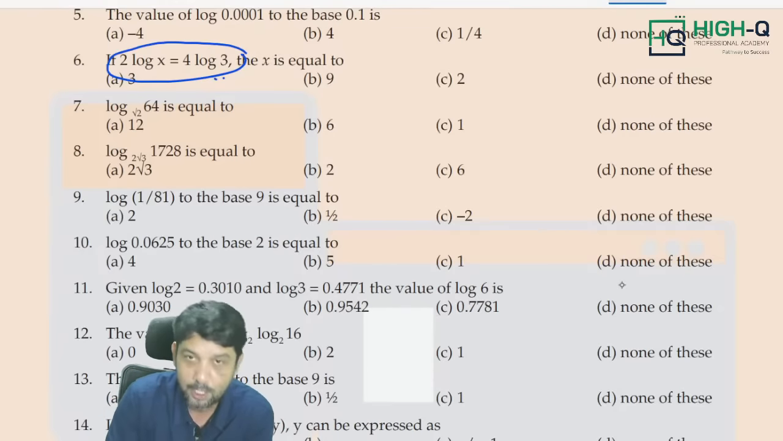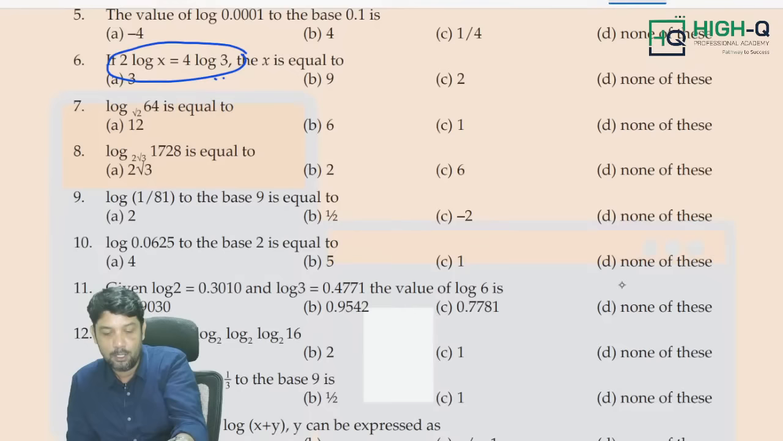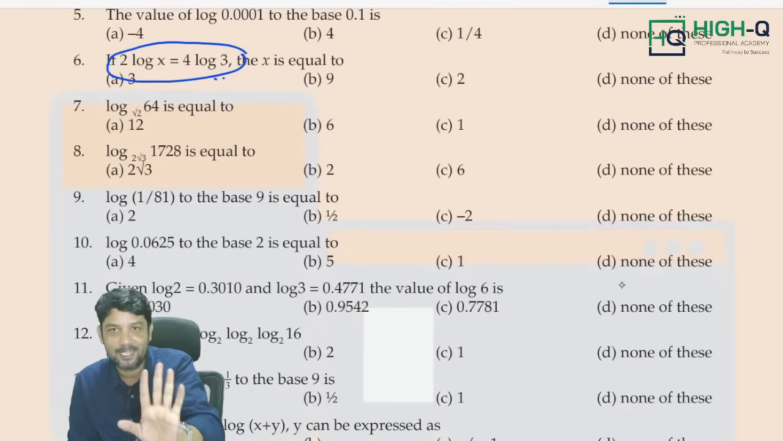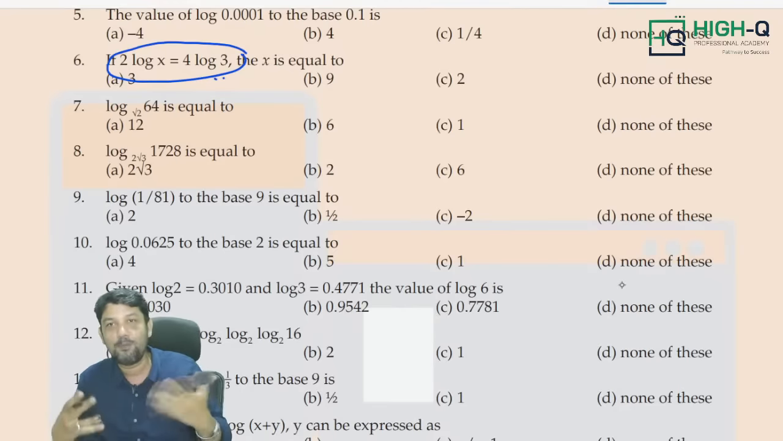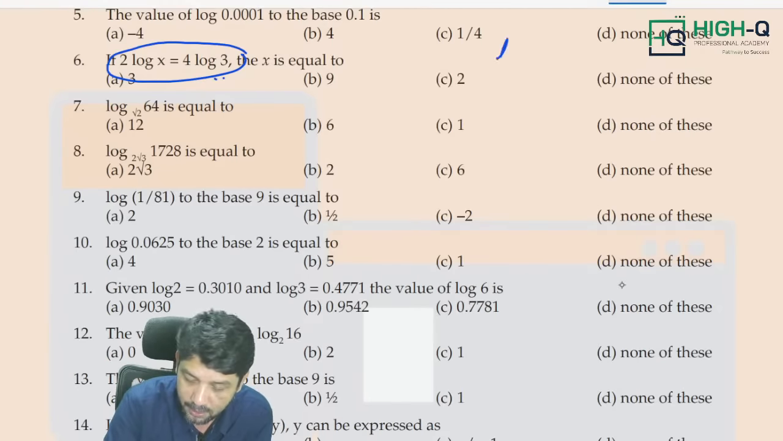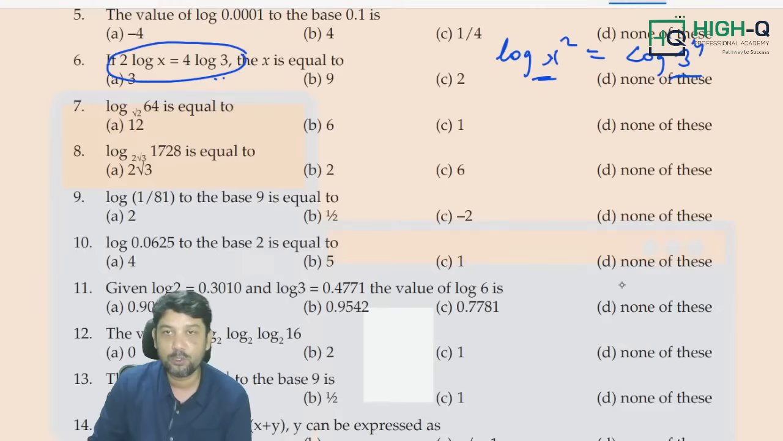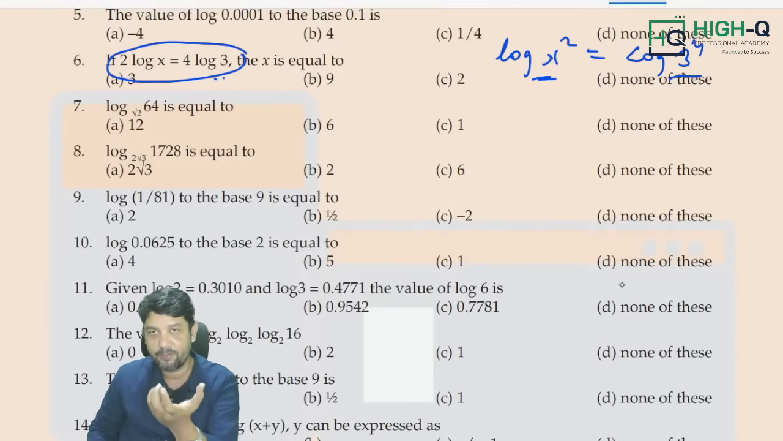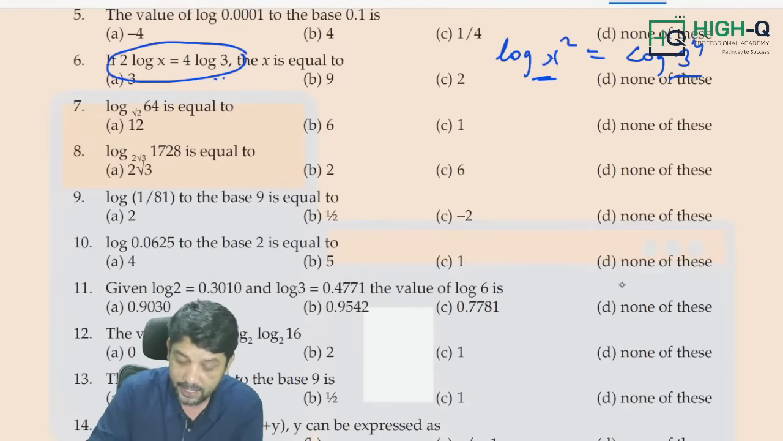How to solve it? Now most of the people will be confused, saying, sir, even I don't know this question. Not like that, my dear. You know this question. Sometimes you get confused. 2 log x is equal to 4 log 3. First I'll write log x square, and after that log 3 power 4, and equating x square equal to 3 power 4, finding the values of x. Such kind of questions are expected in the examinations.